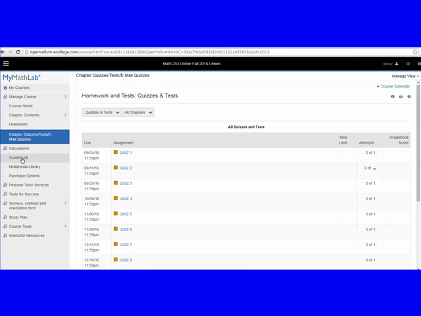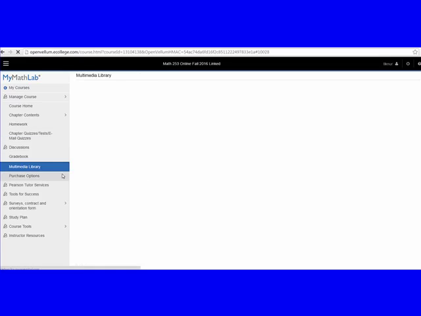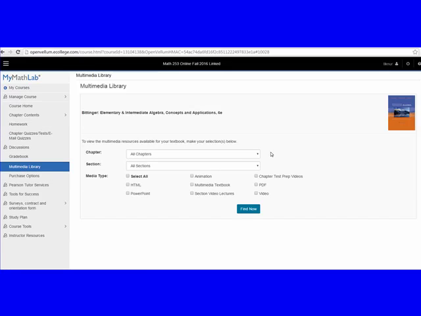And gradebook, you can go and look at the gradebook and where you are with each thing. And you have the syllabus. You may have to hand calculate that, because while you're working on this, it's going to put a 0 until you finish it. So I would actually have a spreadsheet, and I keep track of my grades that way. Multimedia library is also there. You can say, I'm studying chapter 7. I don't even know what I have in there. You can select all, and it's going to tell you if there are videos, PDFs, chapter tests, and these are all the things that you can use to do well in this class.